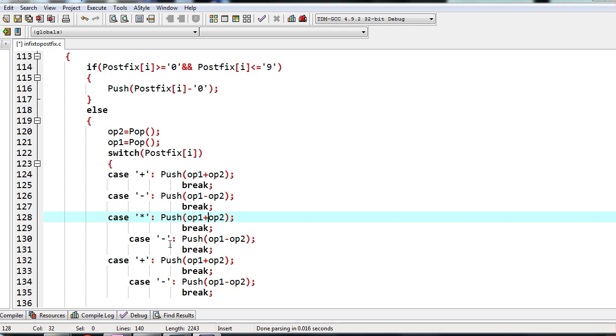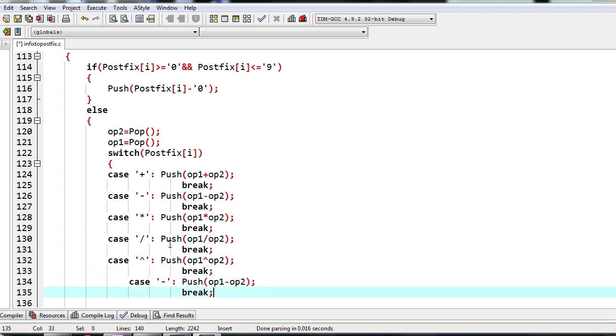If it is star, then we have to push op1 star op2, and then we have a break. If it is slash, then we need to push op1 slash op2, and then there is a break. And if it is an exponent, then push op1 exponent op2, break.